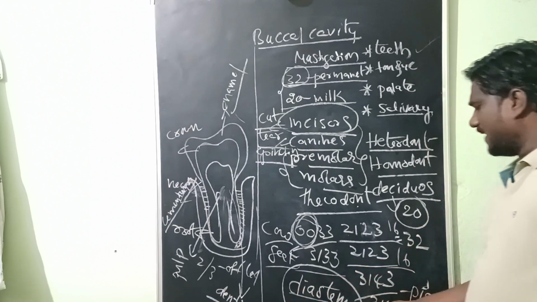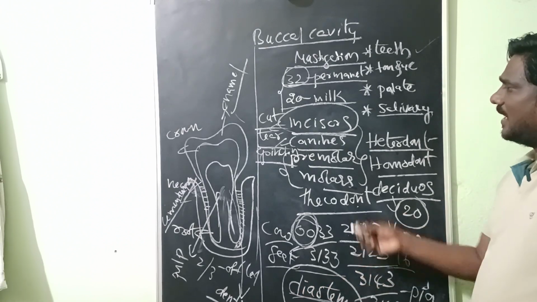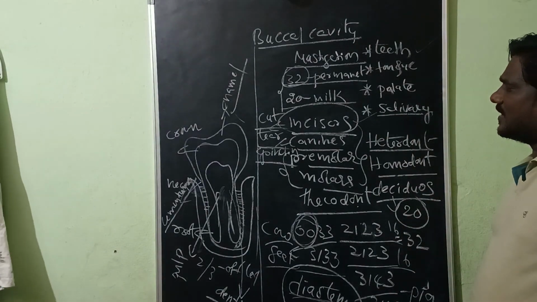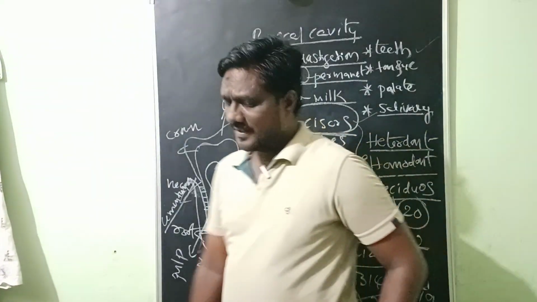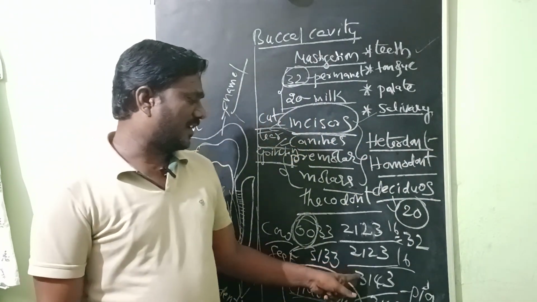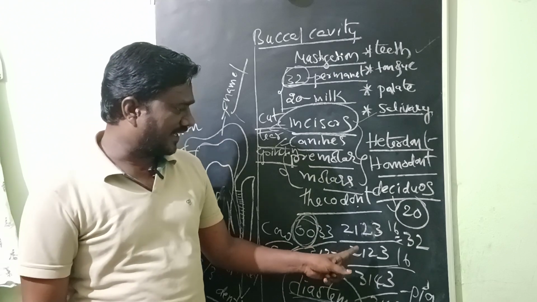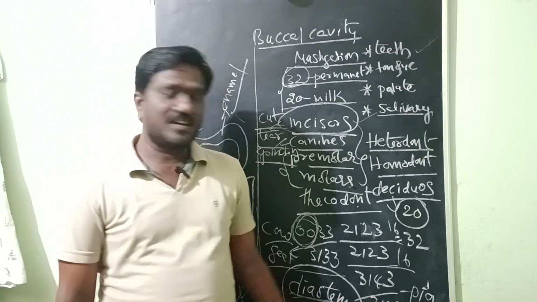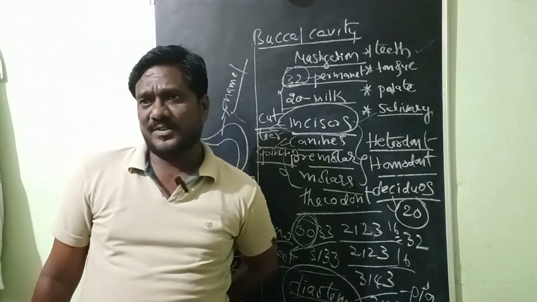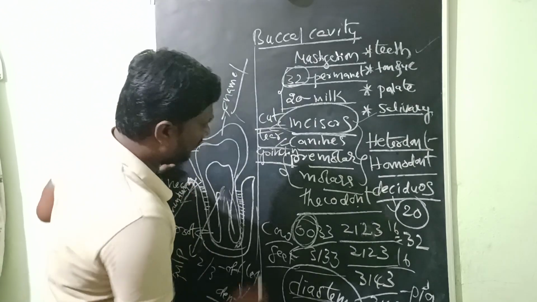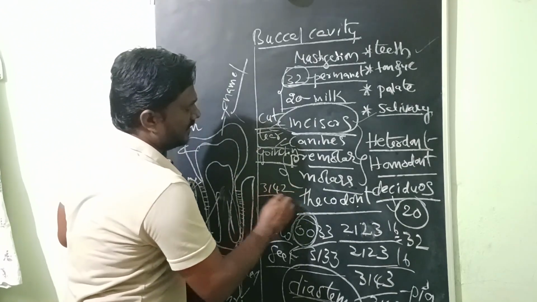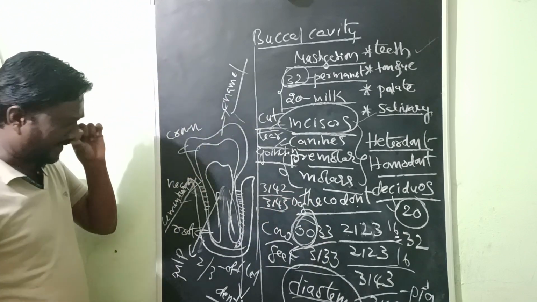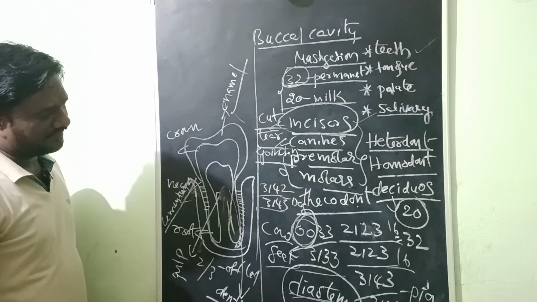Diastema means that in herbivores there are no incisors. Only a muscular structure is present; that part is called diastema. 2123 is the dental formula of human beings. Pig has 3143 by 3143. The dog dental formula is 3142 by 3143.